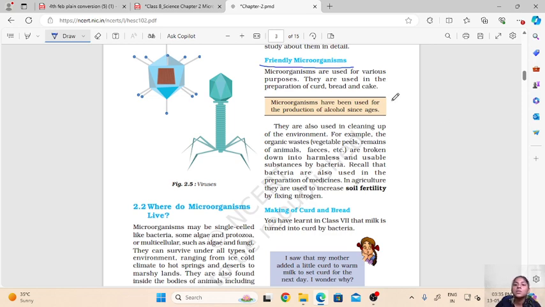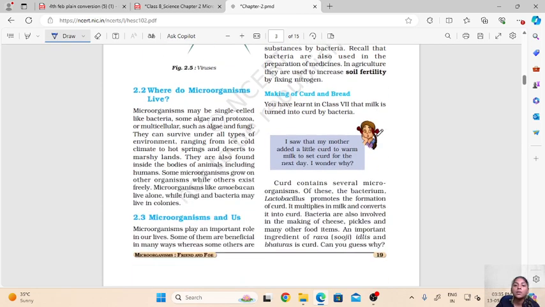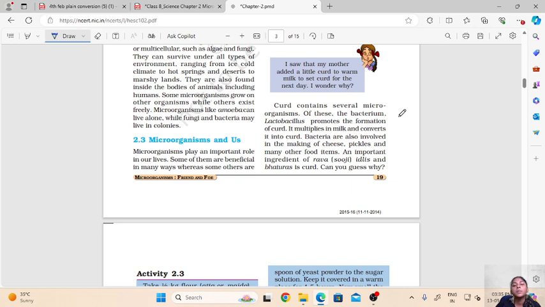So these microorganisms are used in the preparation of curd, bread and cake. Now we have already learned that curd has several microorganisms which are present in it. Then we have also learned that lactobacillus is the bacteria or the microbe which is responsible for the formation of curd.